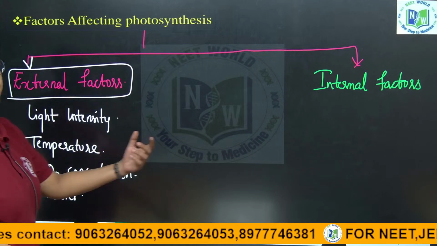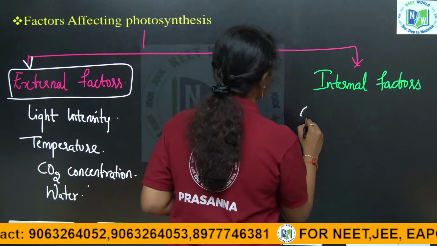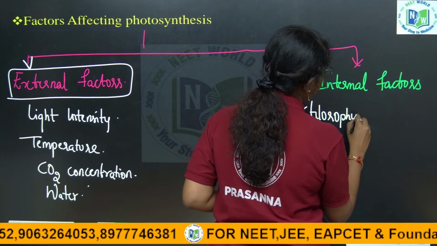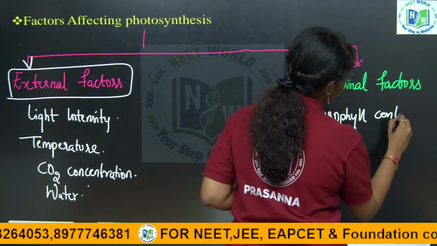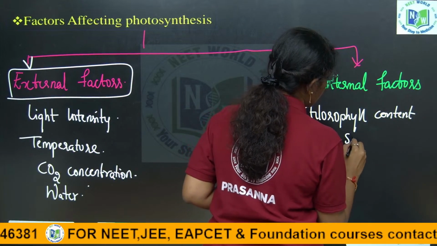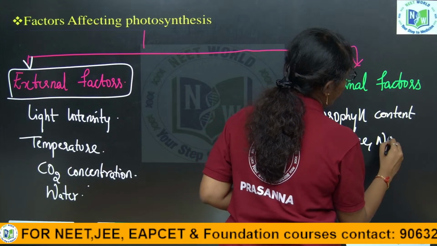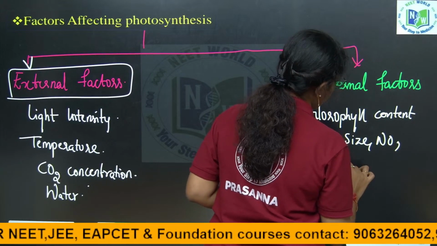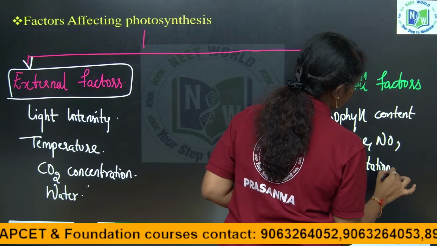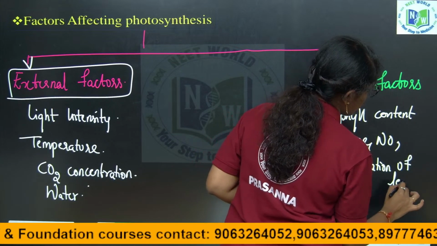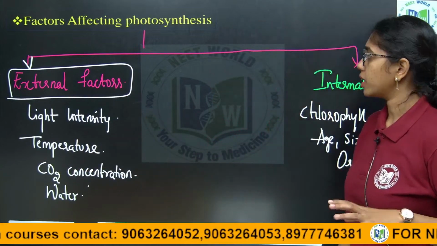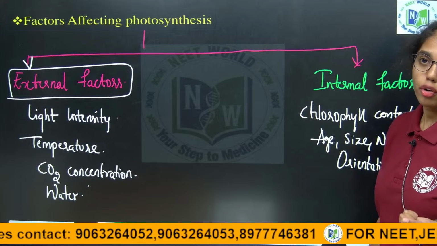And internal factors include chlorophyll content, and the age, size, number, and orientation of leaves. These are the external and internal factors that affect the process of photosynthesis.